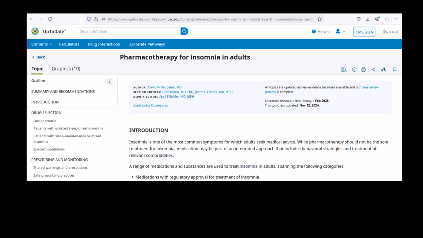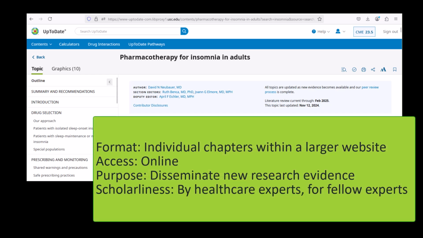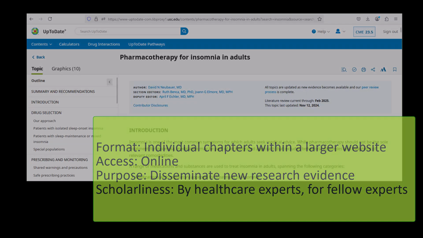The format of UpToDate is a website where individual chapters are added and updated on their own schedules. Each chapter is written by one or more healthcare experts, summarizes new research evidence, and provides recommendations for how to diagnose, treat, or manage healthcare problems. The access method is online. The purpose of UpToDate, according to them, is to communicate new research evidence to healthcare practitioners. It is scholarly, not intended to be used by consumers.